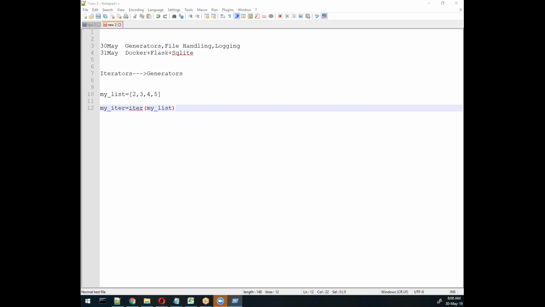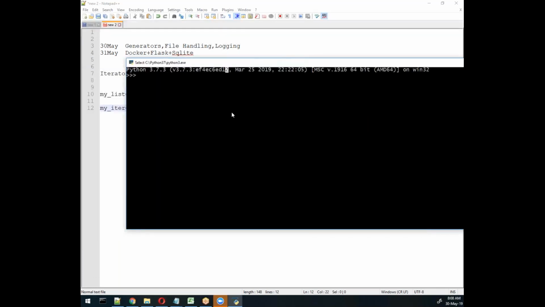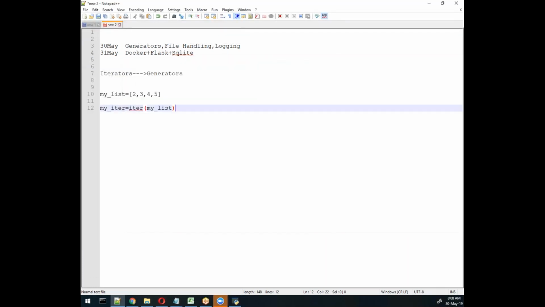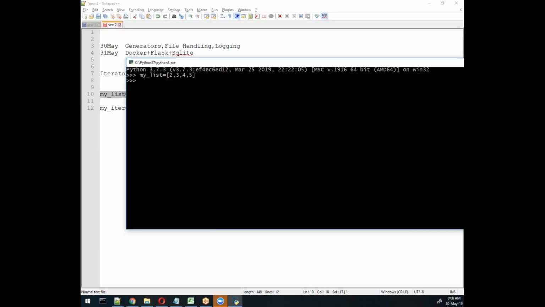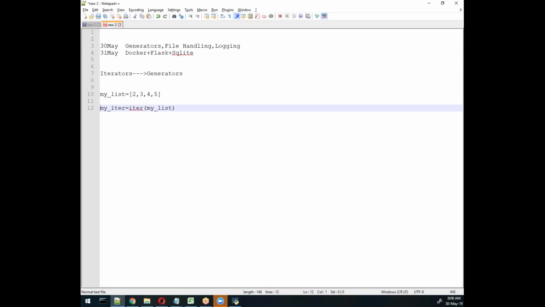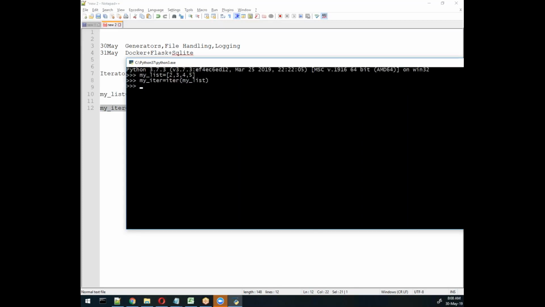Python 3. So here I'll try the same thing I did here. I'll use this and then iter, and then run this program. So if you see my_iterator, and then if I write the next method, this is a predefined method.